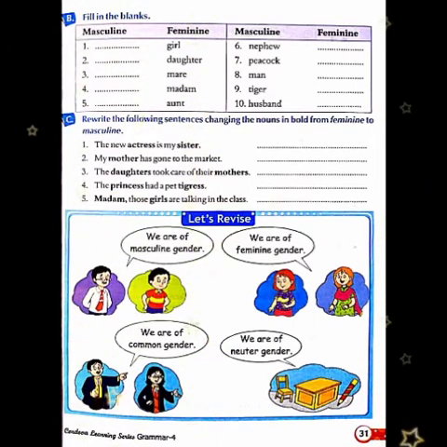When we talk about male living beings, it is masculine gender. When we talk about female living beings, it is feminine gender. And the noun that can be used for either a male or for a female is the common gender.